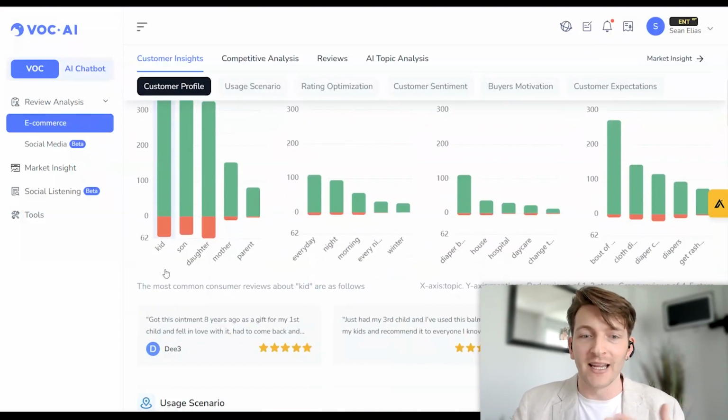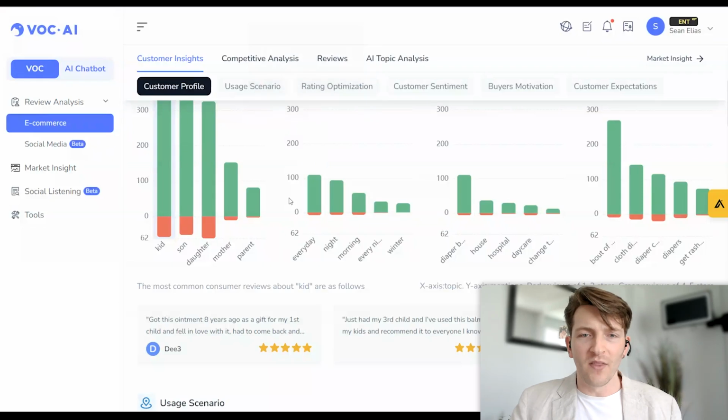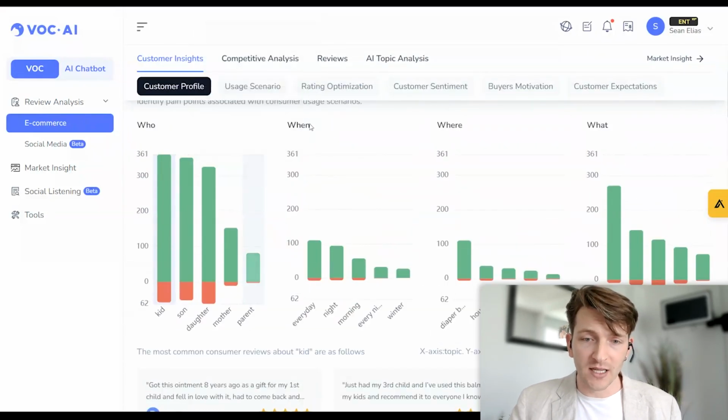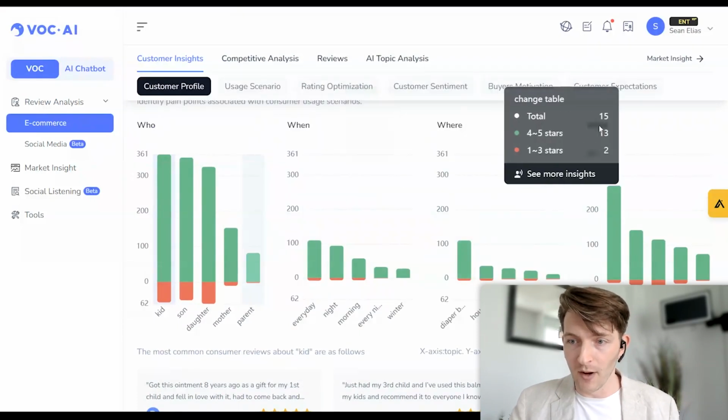Well, I got this ointment 8 years ago as a gift for my first child and fell in love with it, right? Just had my 3rd child and I've used this balm for all my kids and recommend it. So you get an idea why that is showing there. You can also see when they're using it. Most of them are using it every day, where they're using it, and what they're using it for, right?